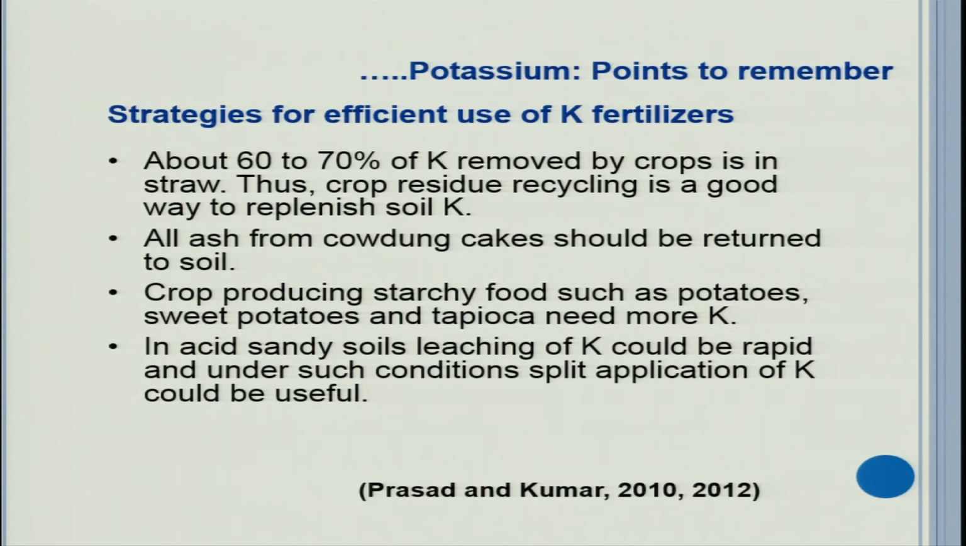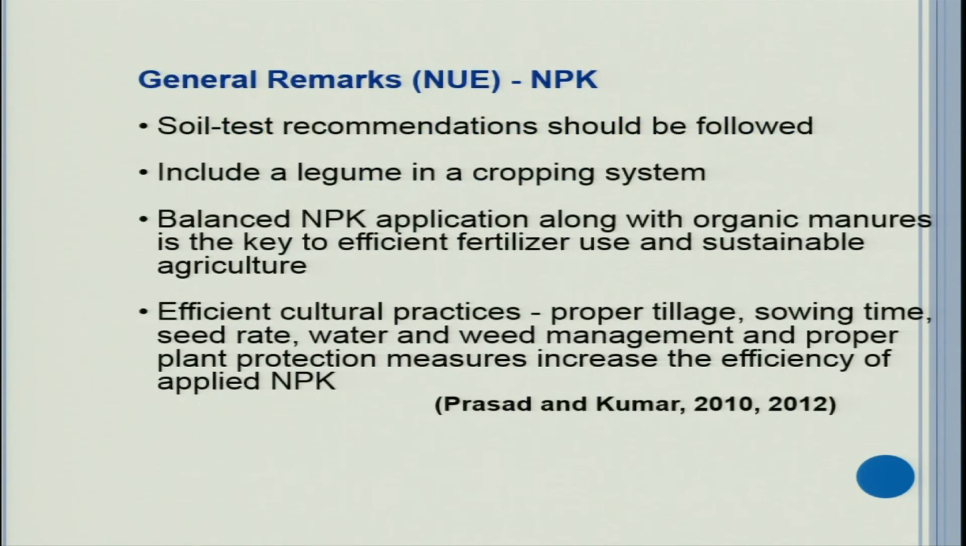Crops producing starchy foods such as potatoes, sweet potatoes and tapioca need more potassium. Crops which need to transport a lot of carbohydrates in their bodies require more potassium. In acid sandy soils, leaching of K could be rapid, and under such conditions, split application of K could be useful. There is research that under certain circumstances, a split application of potassium was found to be useful. It increased the potassium use efficiency.